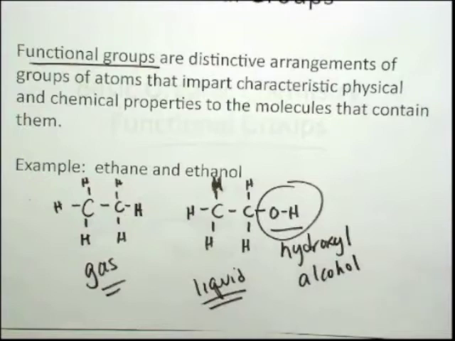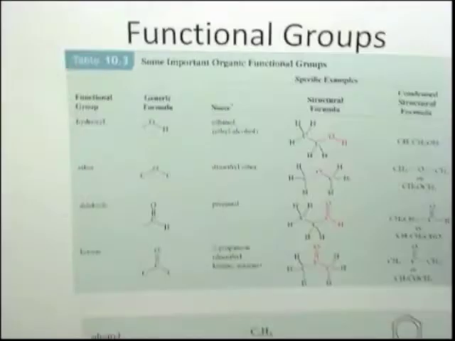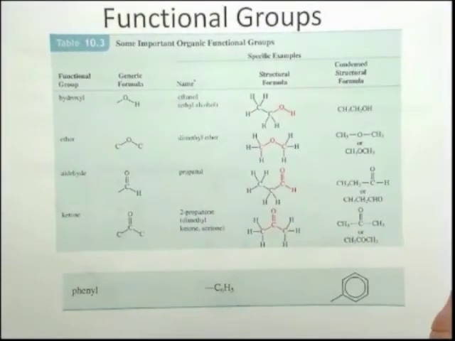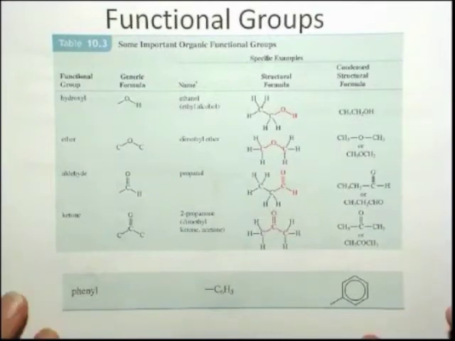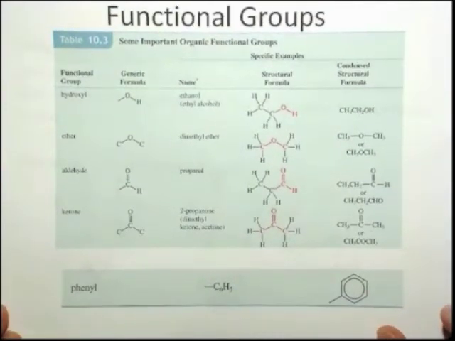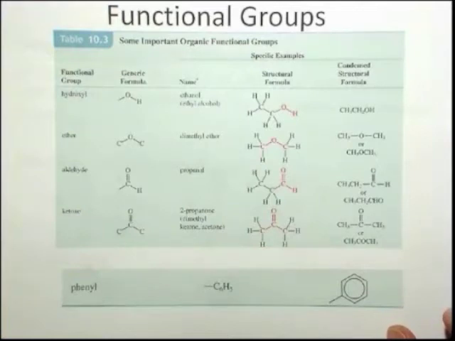There's a slew of functional groups, and I show them to you here, broken into two parts. This table is broken into two parts because they are so important, and we're going to be looking at polymer chemistry, and a little bit of synthetic chemistry to start understanding some drugs and why drugs work. Certain drugs work in certain capacities and others in other capacities. And then we're going to be looking at biochemistry.